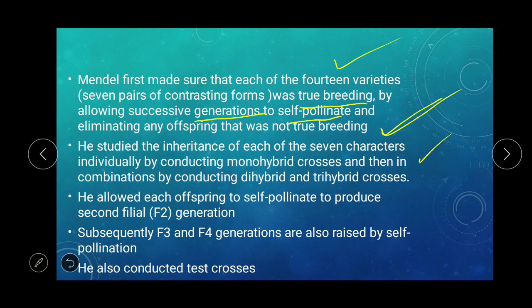Then he studied the inheritance of each of the 7 characters individually by conducting monohybrid crosses. Monohybrid means he was considering a single character, and then in combination by conducting dihybrid and trihybrid crosses. For example, if he takes plant height and flower color, it will be dihybrid; if he takes plant height, flower color and pod shape, it will be trihybrid. Then he allowed each offspring to self-pollinate to produce the F2 generation. So the parental generation is followed by the first filial, F1, then the F2, second filial generation. Subsequently F3 and F4 generations were also produced by self-pollination, and he also conducted test crosses. We will discuss what test crosses are.